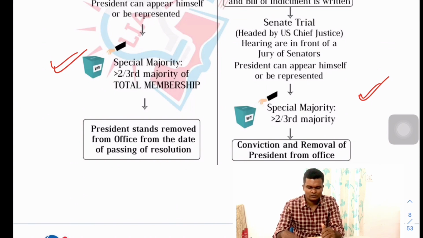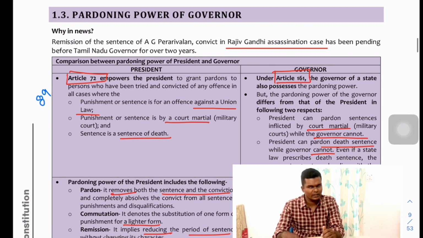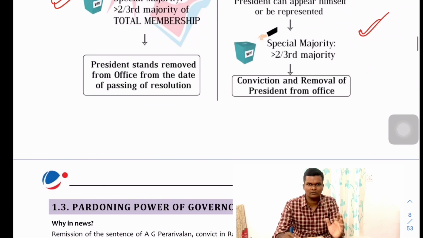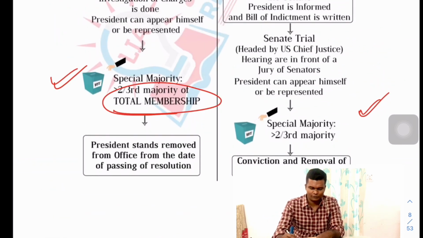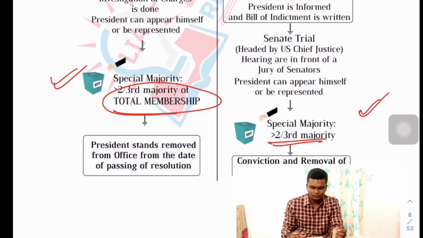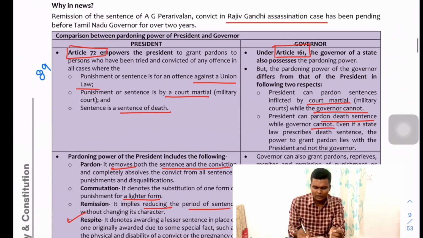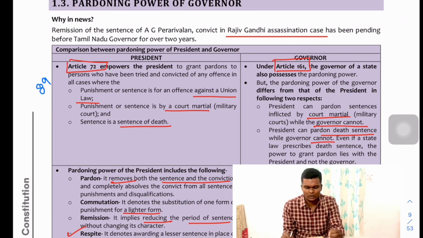Fine. So this is with respect to the procedure, and finally after the second house passes, the President will be removed in the case of India, and here also conviction and removal from the office. Fine. So we will go on, and the keyword I forgot to tell you here is a 2/3 majority of the total membership, and here it is a special majority, 2/3 majority. Fine. We'll move on to the next one.